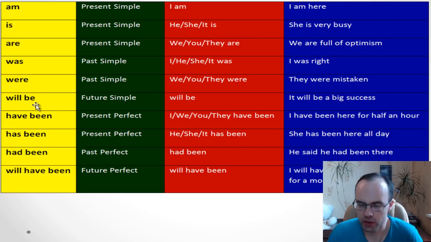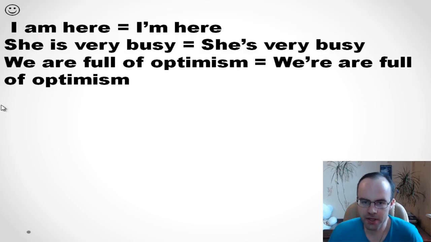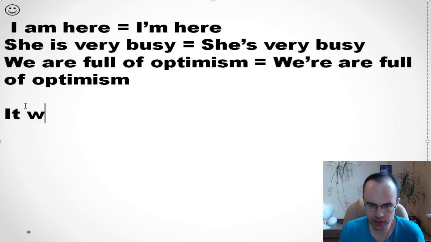So will be. If we look at this structure will be, it's about future simple. And it doesn't matter, it's I, he, she, it, we, we always use will be. Look, it will be a big success. But there is one very important thing.